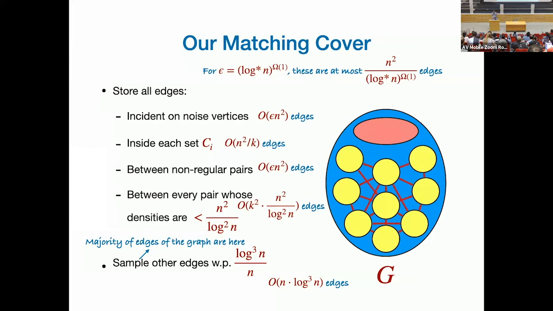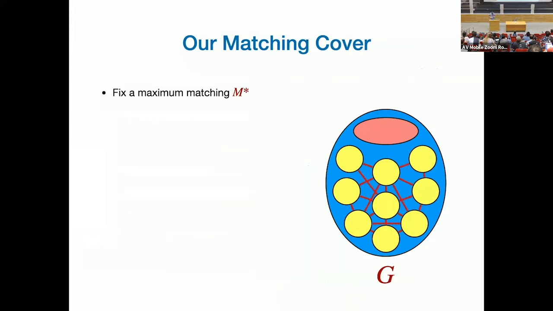But why is this a matching cover? Let me show you. I'm talking about the maximum matching, MS star. I'm actually not really showing you it's a matching cover. I'm showing you that the largest matching in the graph is preserved at least, and then you apply it to every pair separately. Why is the largest matching preserved? Fix that matching and see how it looks among the regular pairs. You don't care about all the other edges, you store them. You have those edges of the matching. You have to worry about these ones.